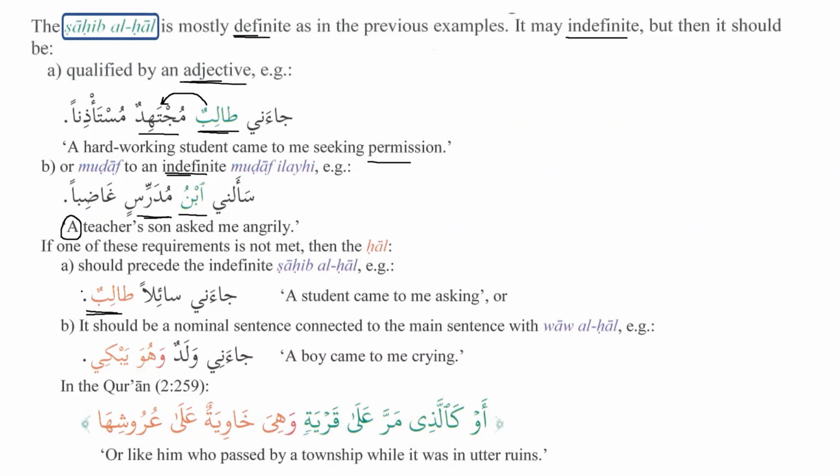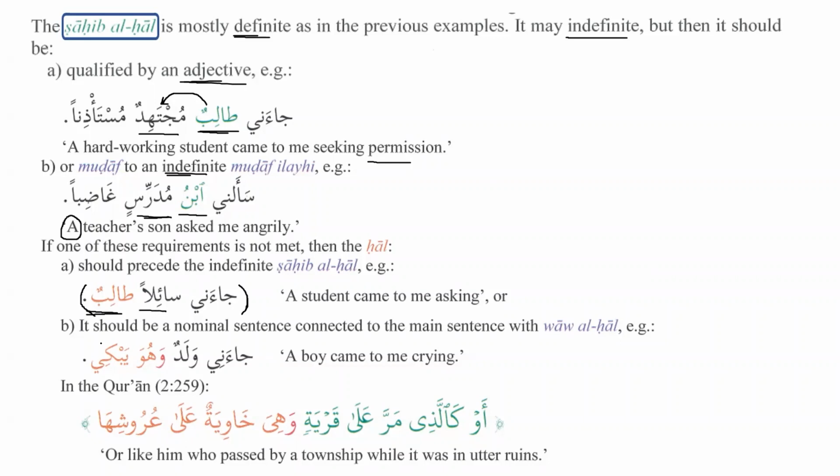So this is one of the conditions. I think it's not being used in the Quran and it's very uncommon. But we know it's a part of the Arabic language and we need to learn it. But it's not used a lot in the Arabic language. So what is happening over here? We know sahibul hal is nakira, but hal has to come before it. This is also one of the conditions.